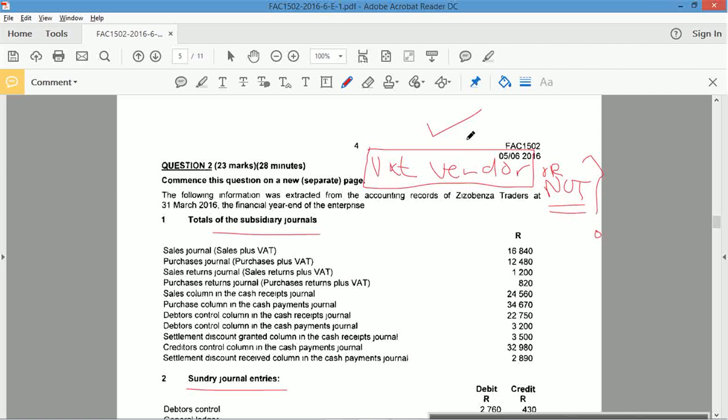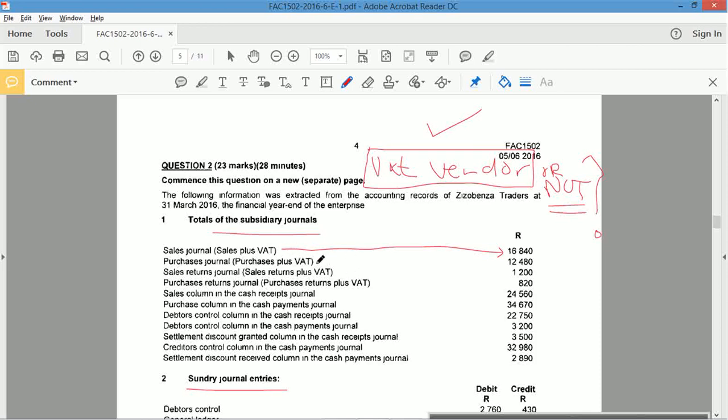Okay, but I'm going to do it because it's more difficult if it's a VAT vendor. If it's a non-VAT vendor, then I'm not even going to care about the VAT. And that doesn't help because you're not going to show any VAT, and that's pointless. Okay, so I'm going to assume that this is a VAT vendor, just so you've got that solution for it. Sales journal, sales plus VAT. That means this is the VAT inclusive amount. Okay, so if it's VAT inclusive, it's 114%.